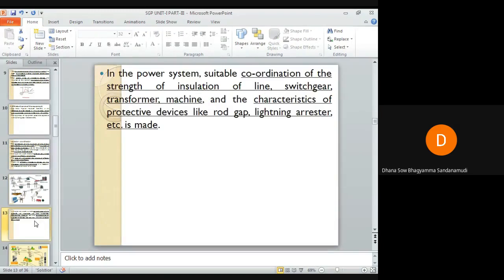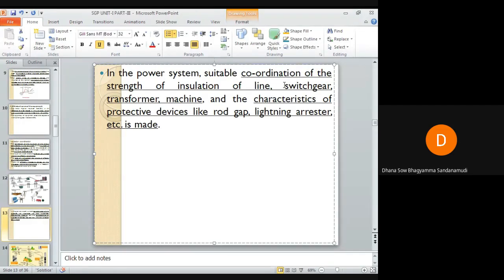In a power system, suitable coordination is made between the strength of the insulation of the transmission line, switchgear, transformers, machines, and the characteristics of the protective devices like rod gaps, lightning arresters, etc. How it is made, I will tell you.